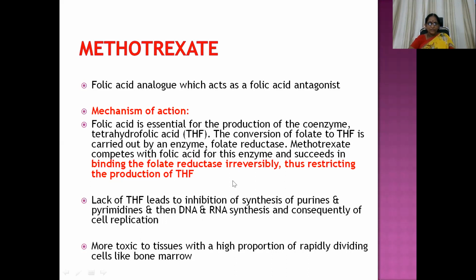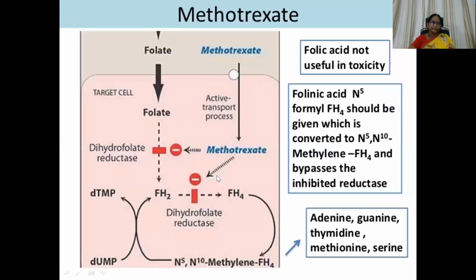They're more toxic to tissues with a high proportion of rapidly dividing cells like bone marrow, so there is a high rate of myelosuppression. So you can see here folate entering into the cell, getting converted to dihydrofolic acid with the help of the dihydrofolate reductase enzyme.